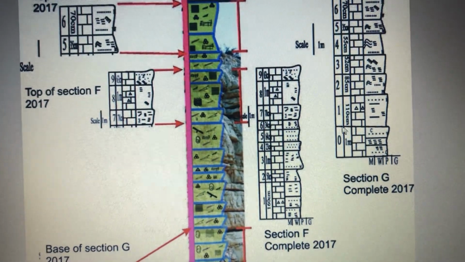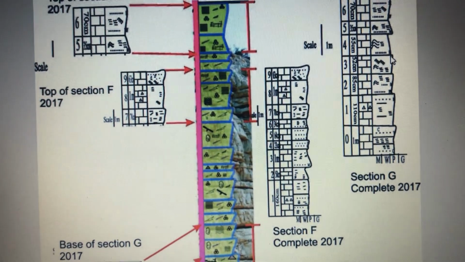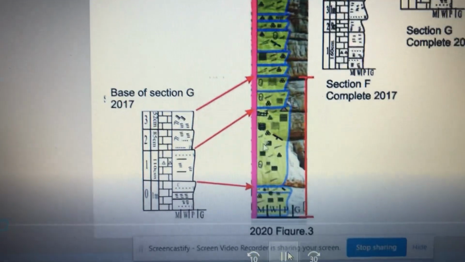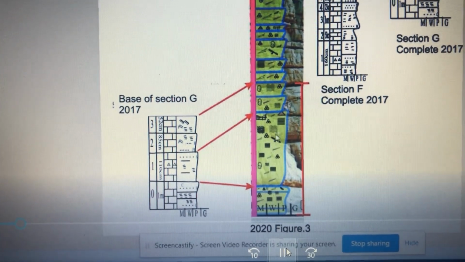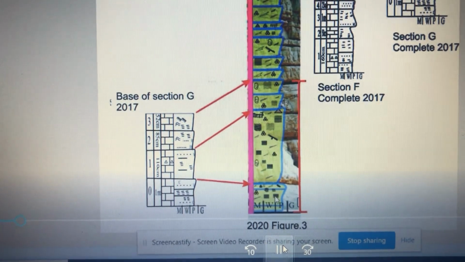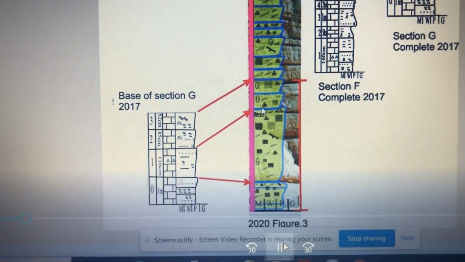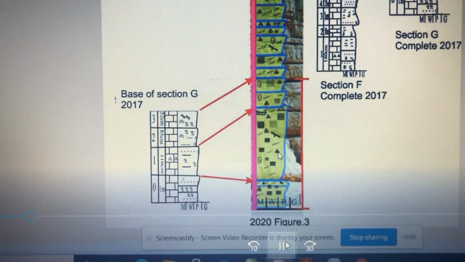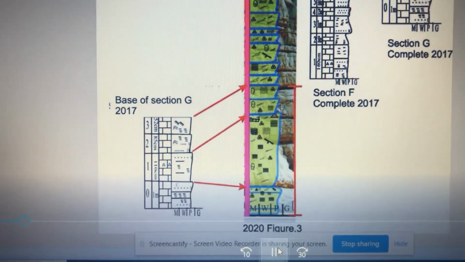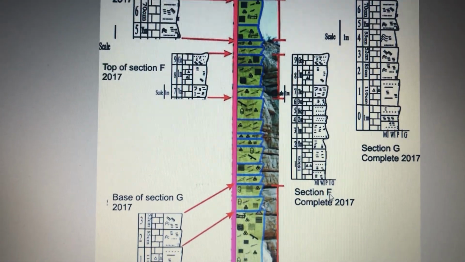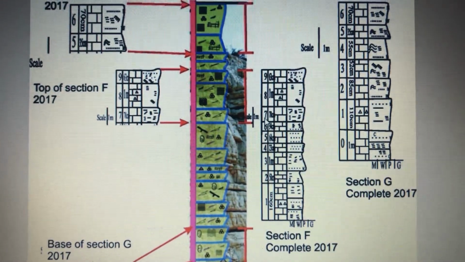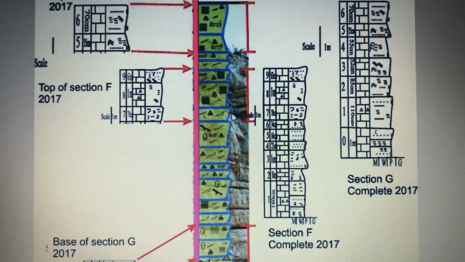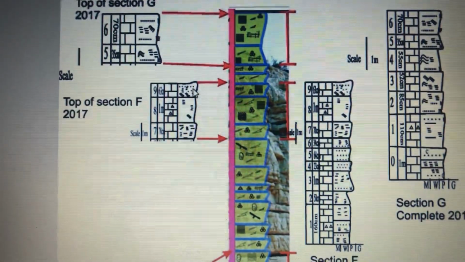And the same thing, bits 0, 1, 2, 3, copied and pasted to the 2020, and they changed the scale, by the way. So this is the bottom of graphic log G on the left side, and the 2020, the yellow one. And then if we go to graphic log F, you'll find bits 7, 8, 9 copied and pasted to the 2020.